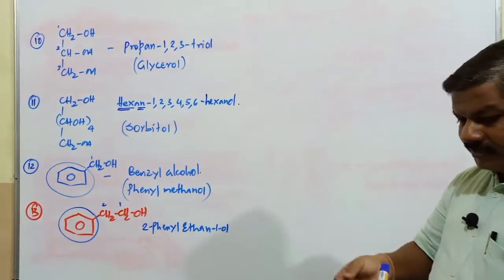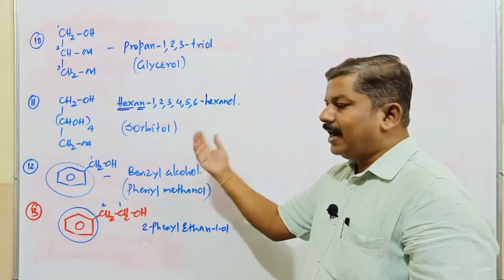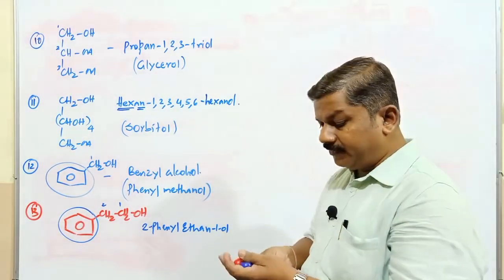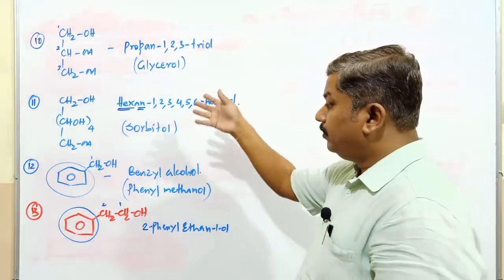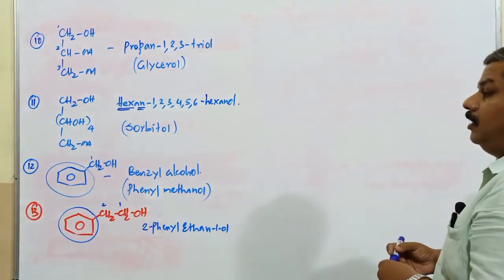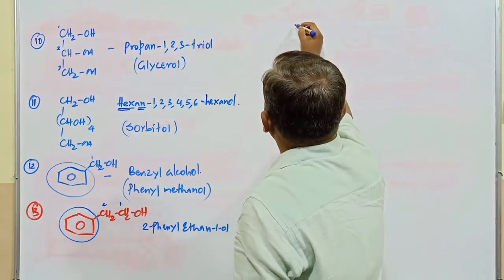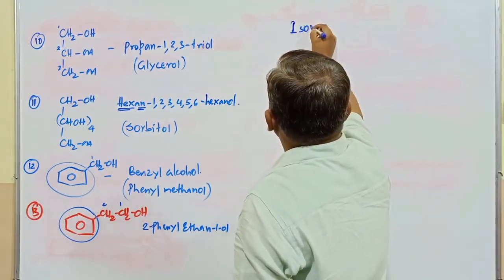This is an endless discussion. Even if you discuss any number of compounds, that will be an advantage. But because of the shortage of time, we are unable to discuss the maximum number of compounds. So this is about the nomenclature of these alcoholic compounds. Next one, isomerism.